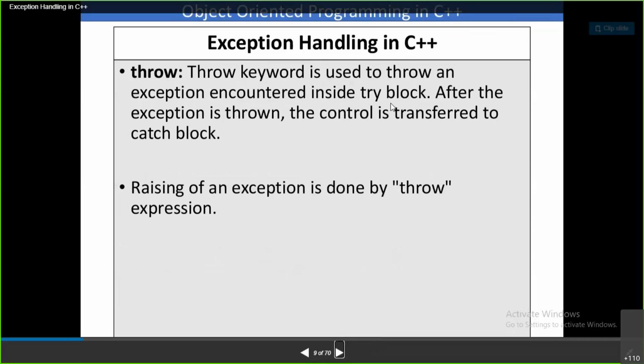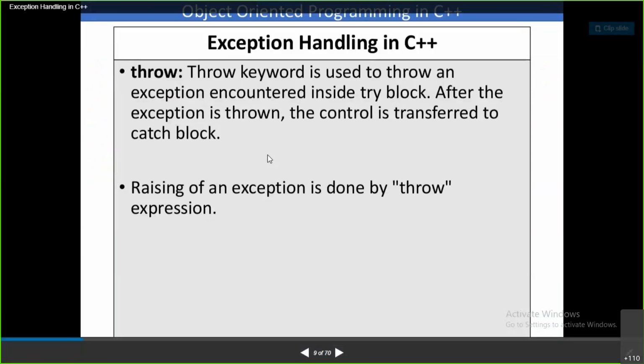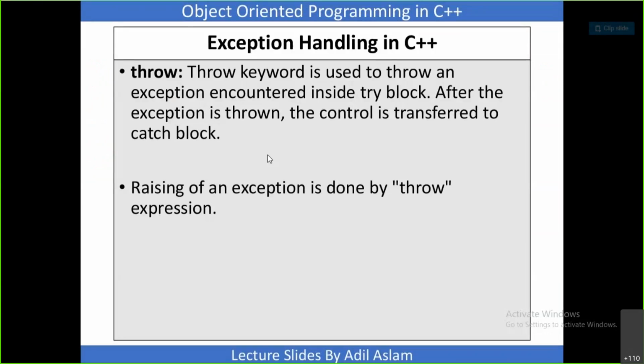Okay, as I said, whatever exception is encountered inside this try block, you are going to throw from your try block. After the exception is thrown, the control is transferred to the catch block.